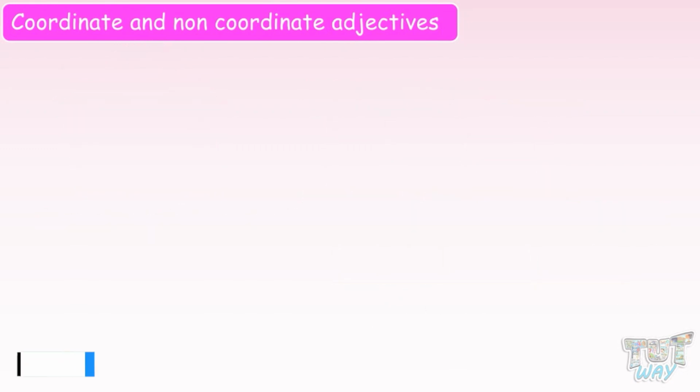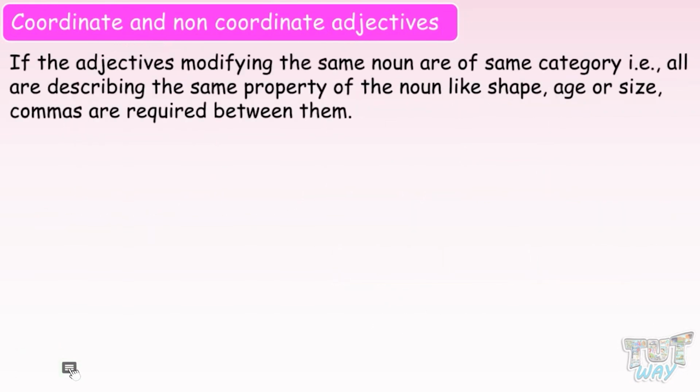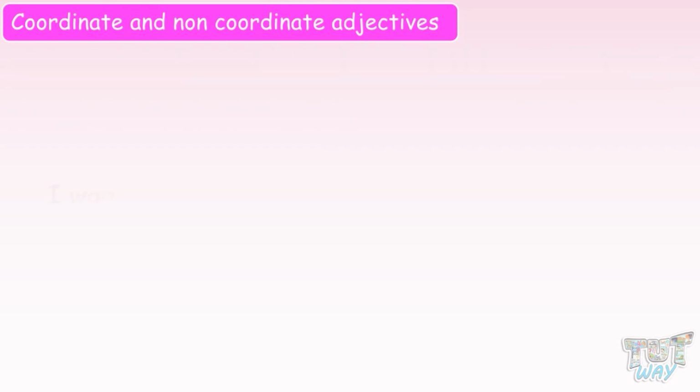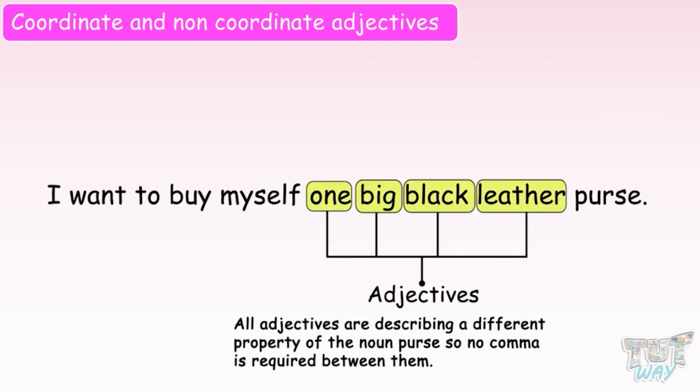If the adjectives modifying the same noun are of the same category, that is, all are describing the same property of the noun like shape, age, or size, commas are required between them. But like our example, all adjectives describing the noun purse are from different categories.